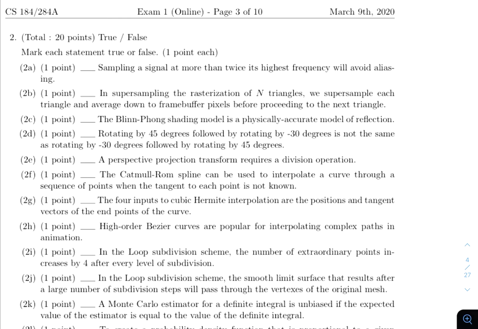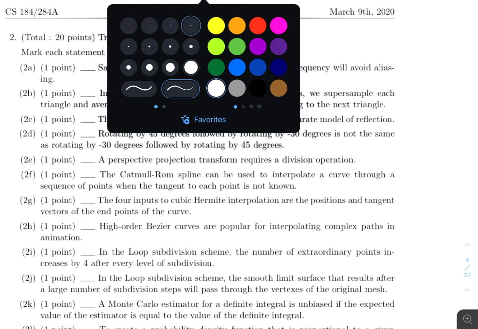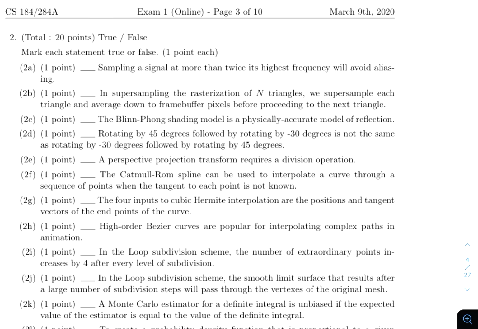Let's work through exam one's true-false section on the spring 2020 past exam. So on the first part, the true-false question is: sampling a signal at more than twice its highest frequency will avoid aliasing. This was given by the Nyquist-Shannon theorem, and it is true. Any lower than more than twice the highest frequency of the signal will incur aliasing.